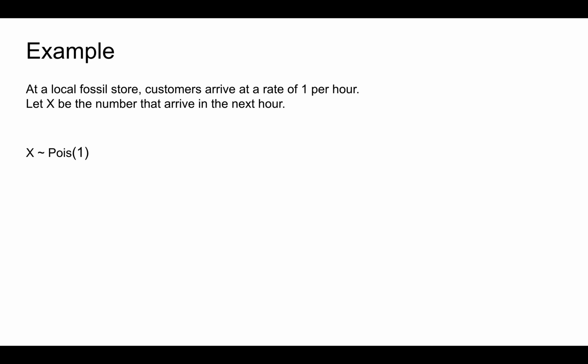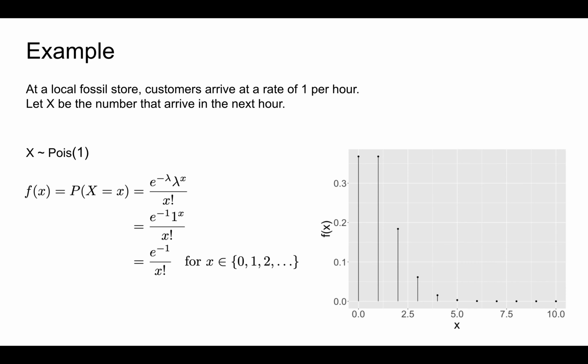Specifically, with a rate of 1 customer per hour, we can model X by the Poisson model with rate lambda equals 1. Plugging lambda equals 1 into our formula for the Poisson PMF, the PMF of X is defined by e to the negative 1 divided by x factorial.